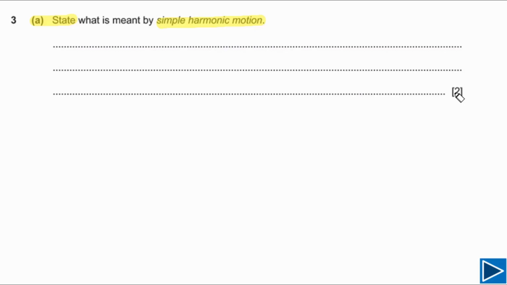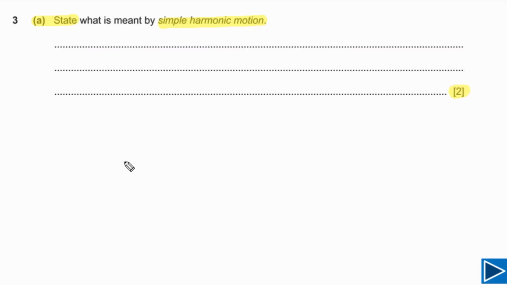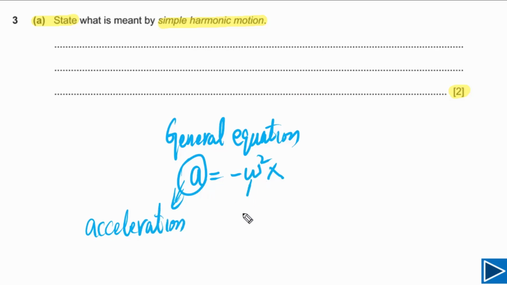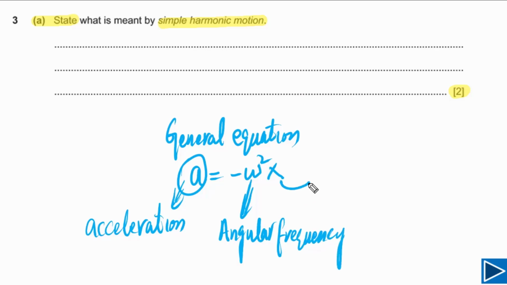Sometimes this question has 2 marks, sometimes this question has 3 marks. Let's try to understand what is meant by simple harmonic motion. In order to understand simple harmonic motion, we need the general equation. Let me write down here first of all the general equation for simple harmonic motion. General equation: a is equal to minus omega square x. a here is for acceleration, omega is the angular frequency, x is the displacement.